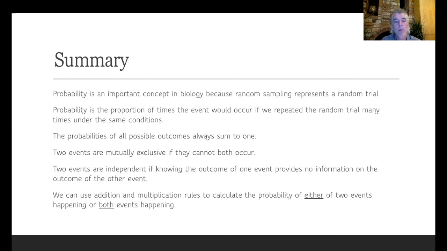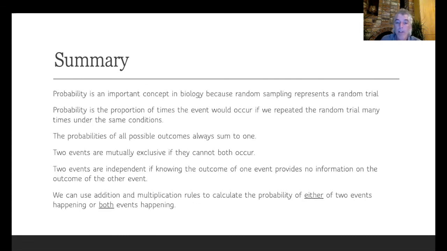So to summarize what we've learned about basic probability then, we've learned that probability is an important concept in biology because random sampling represents a random trial. So we need to get comfortable with probabilities if we're going to understand sampling and statistics. A probability simply represents the proportion of times the event would occur if we repeated the random trial many, many times.